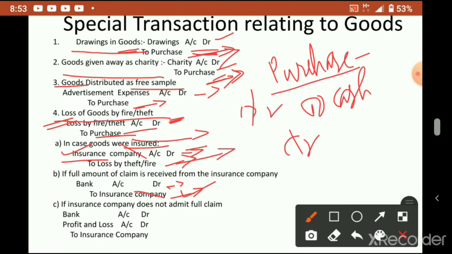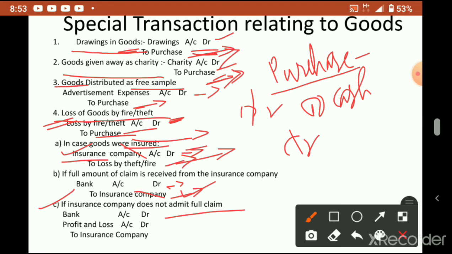Another situation is if the insurance company does not admit the full claim. Suppose the insurance company is not admitting the full claim, 60,000 loss. After their valuation, company people will come and value the loss whatever happened. They are saying we can give you only 50,000. So there 10,000 loss for us again. They are not giving the full amount of loss. So 50,000 they agreed. Actual loss is 60,000.